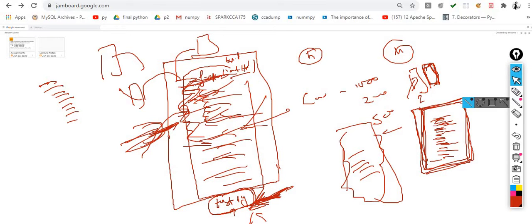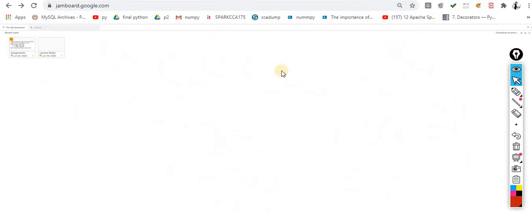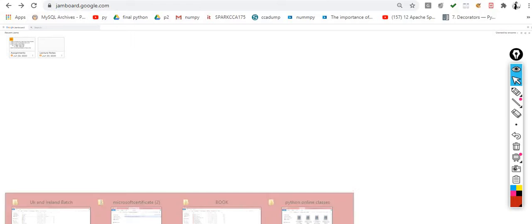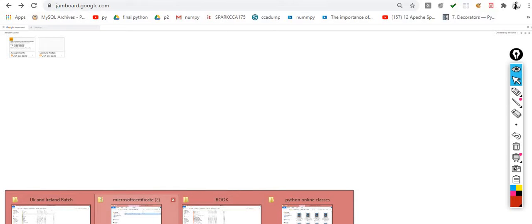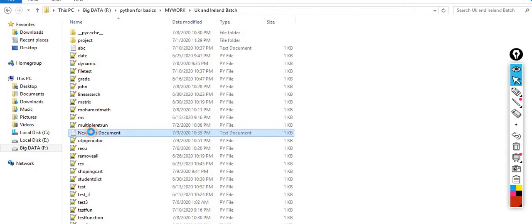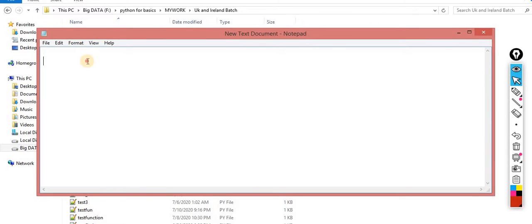Okay, so the second question is how you can write a program to add two numbers and write the data into a file.